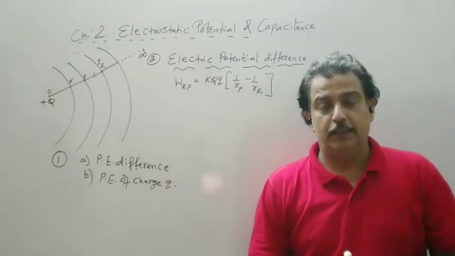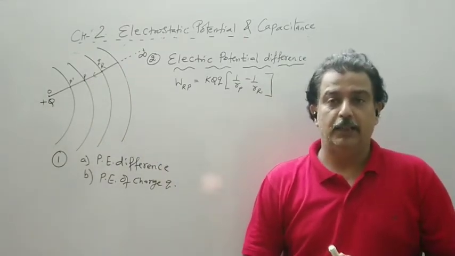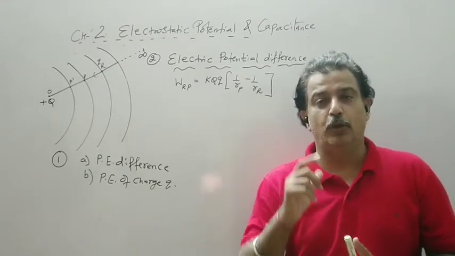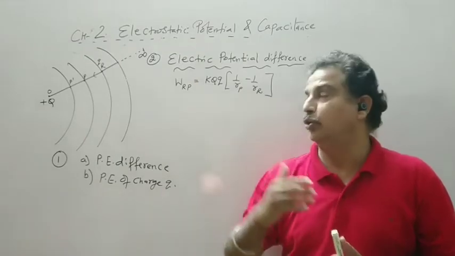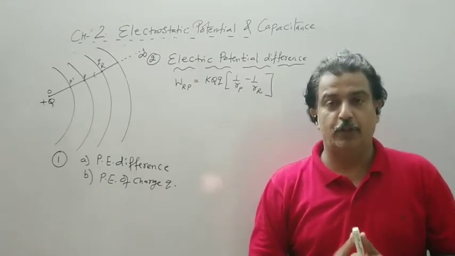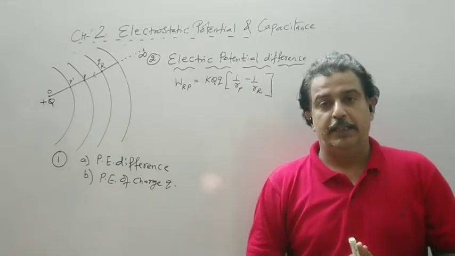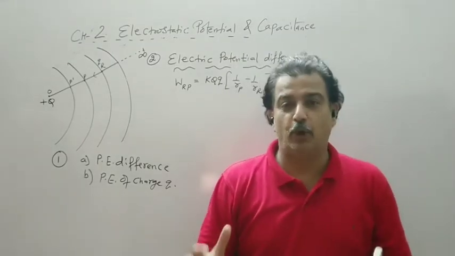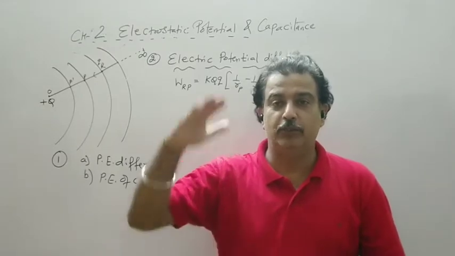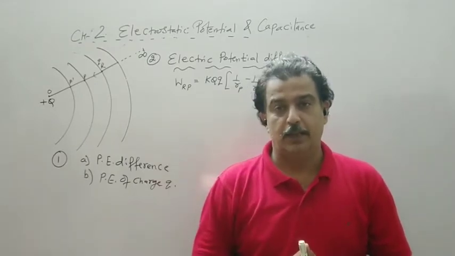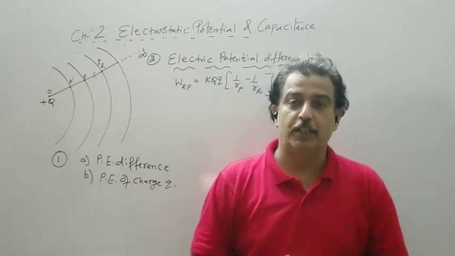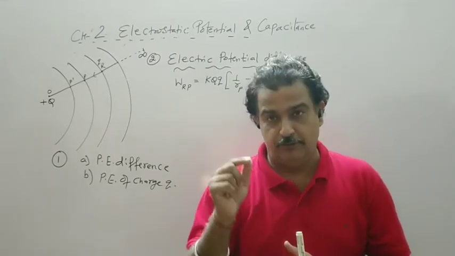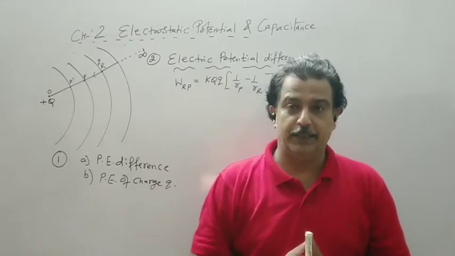Instead of that, we define a new physical quantity where 1 coulomb of charge is brought from one point to another. For example, if I need 5 joule of energy to raise a 1 kg body to a height of 1 meter, I need 5 joule of energy to raise a body of 1 kg at a height of 5 meter.